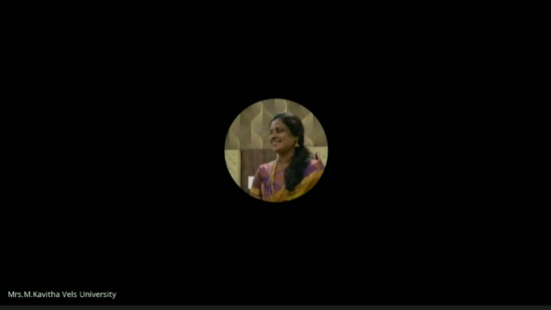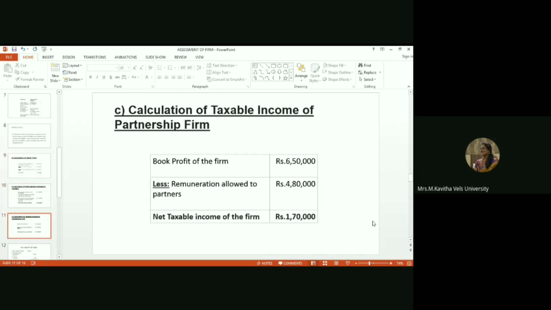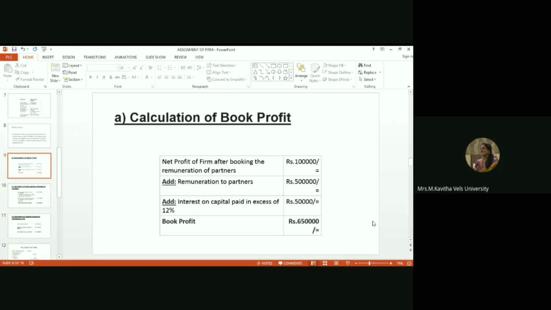There are three steps. First step, find out the book profit of the firm. Second step, calculation of remuneration allowed to partners. And third step, taxable income of the partnership firm. So the first step is to find out the book profit of the firm. How to find out the book profit of the firm?